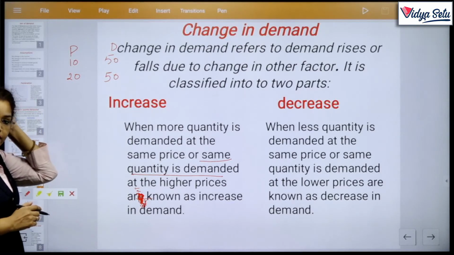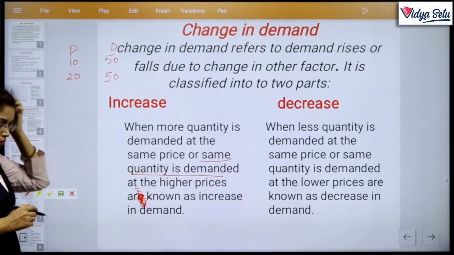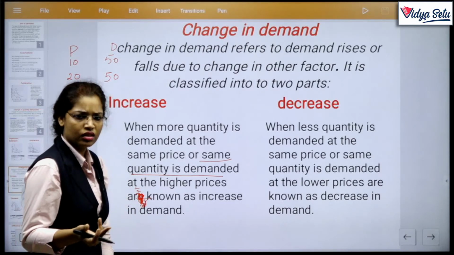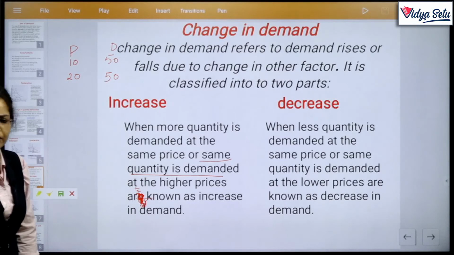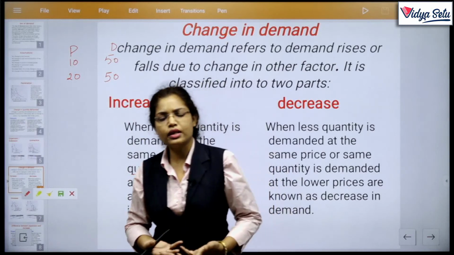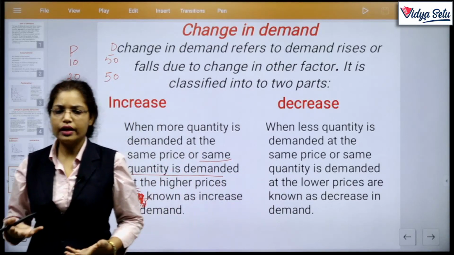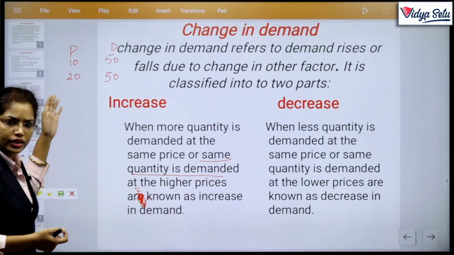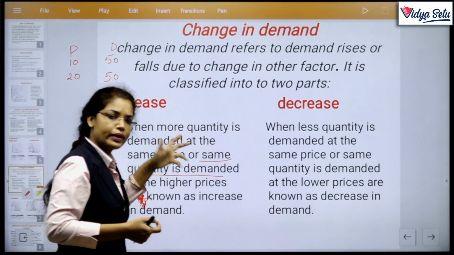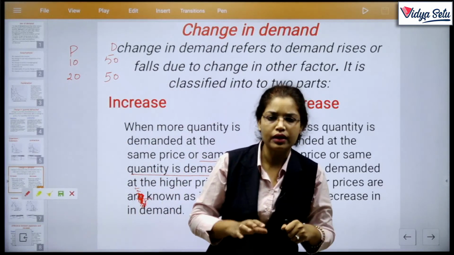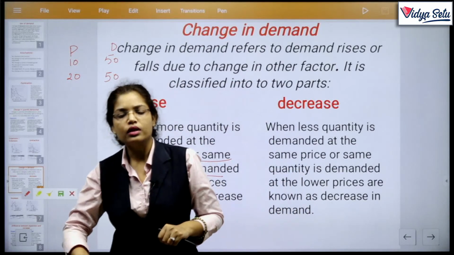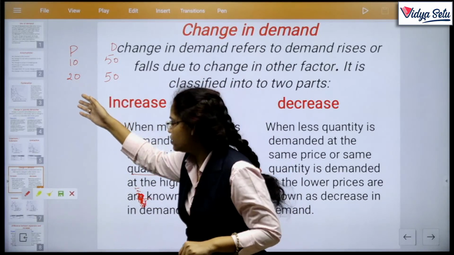Like maybe this price rise is due to inflation, taxes, subsidies, taste and preferences. Maybe कोई चीज़ है अगर वो फैशन में आती है या डिमांड में आती है तो उसकी प्राइसेस राइज होती है. क्लियर? तो maybe this price rise is due to a change in other factors. Climatic conditions, winter season में sweaters आपको normal rate में नहीं मिलते, जैसे जैसे winter increase होती है, सर्दी increase होती है तो आपको prices high मिलती है. तो there may be the reason also.